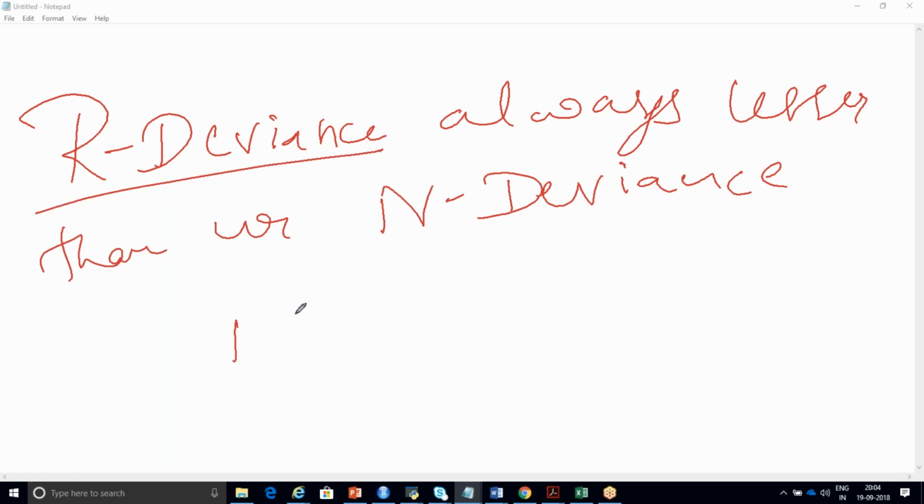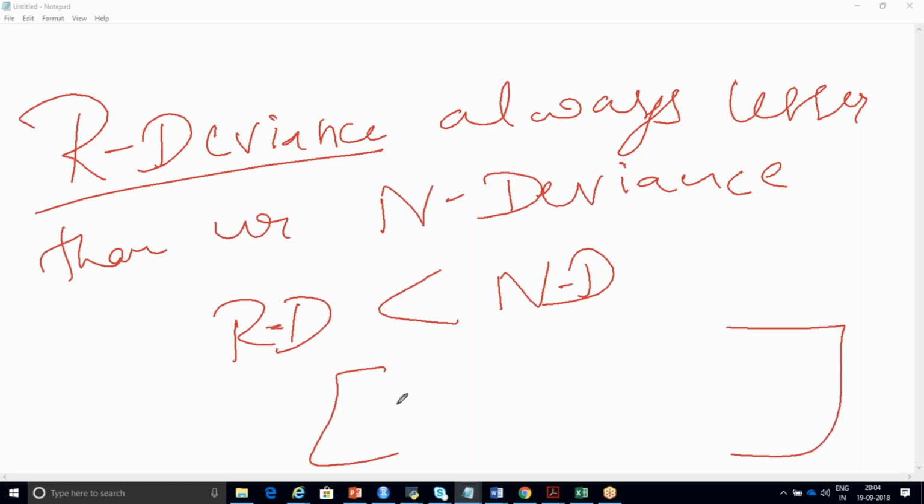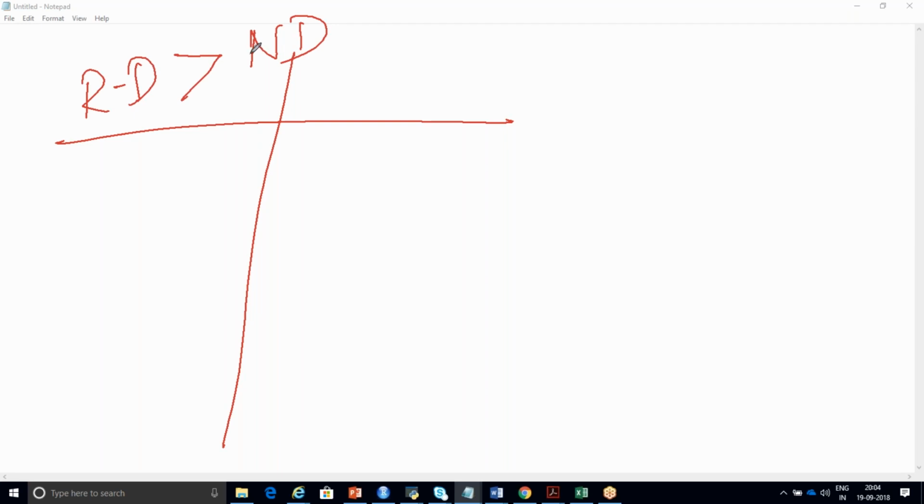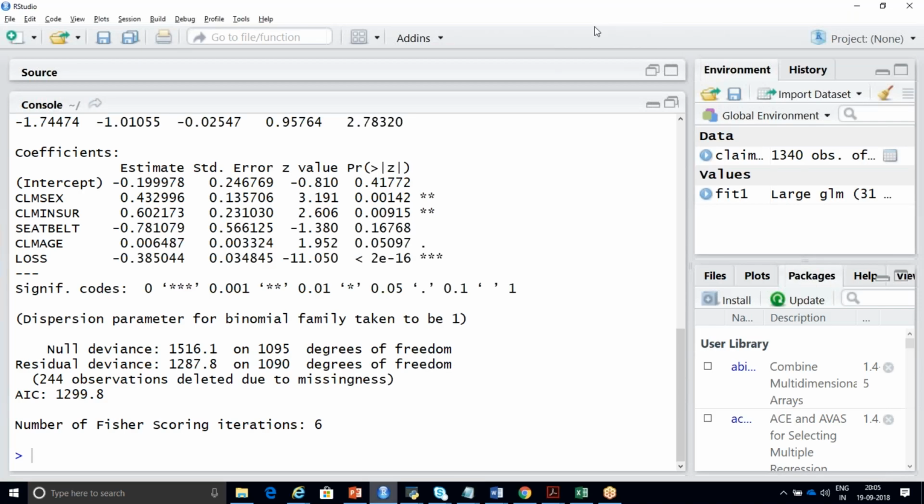If your residual deviance is less than null deviance, this indicates that the input variables you are using are correct variables to predict your output. Suppose your residual deviance is greater than null deviance. You're getting my point?